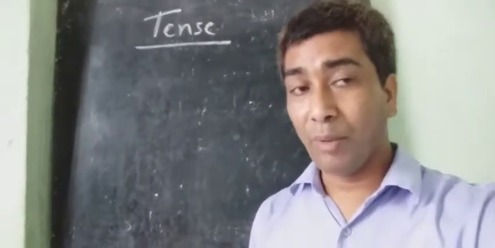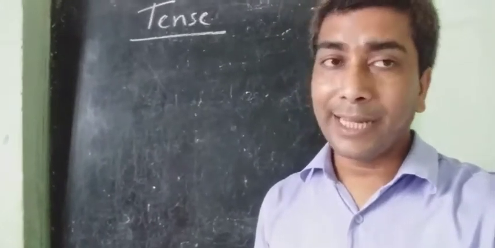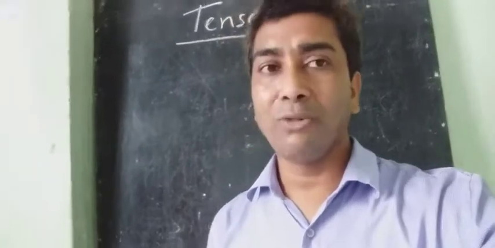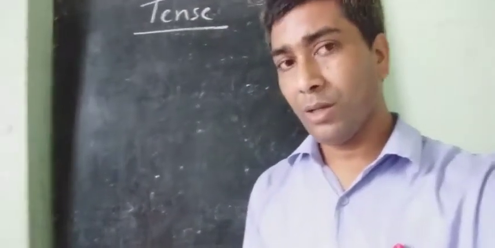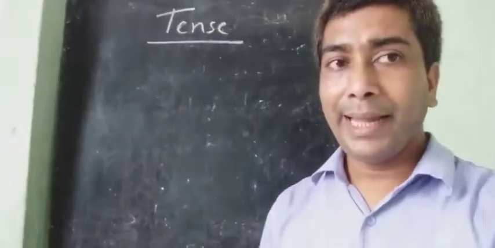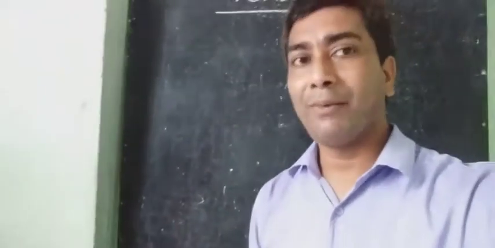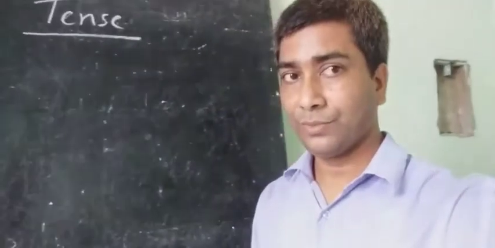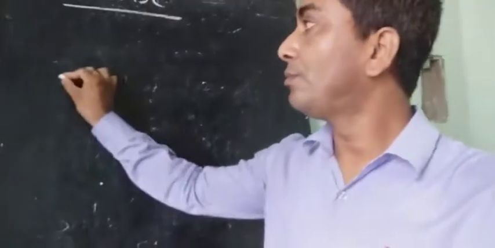Helping verbs are only 24. And the second type of verb is the main verb. There are thousands of main verbs. And any main verb has 5 forms. Suppose the verb is go.